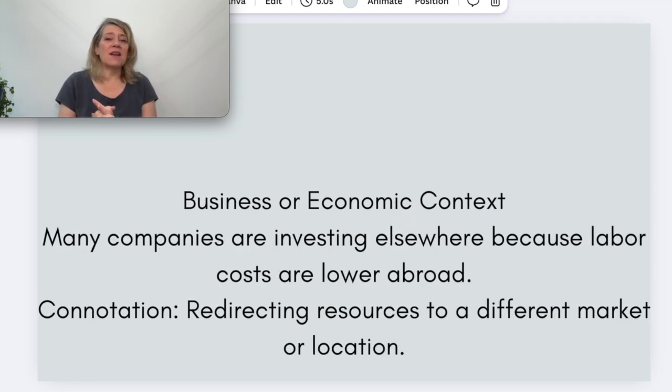Many companies are investing elsewhere because labor costs are lower abroad. So elsewhere now means not here, far away. We're going to go international because labor costs are lower in other places. It redirects resources to a different market or location.